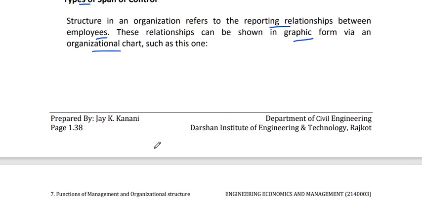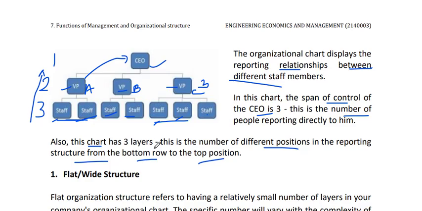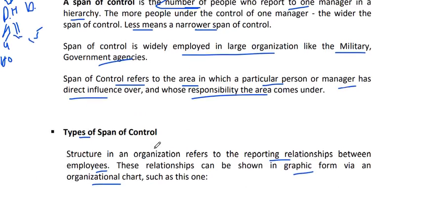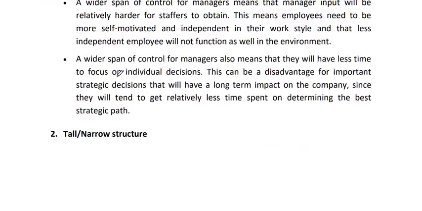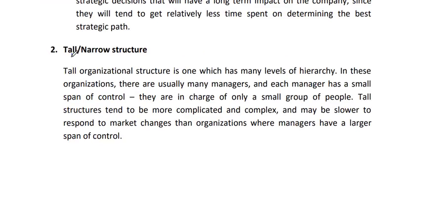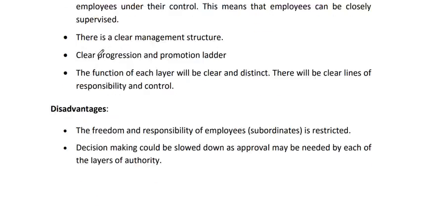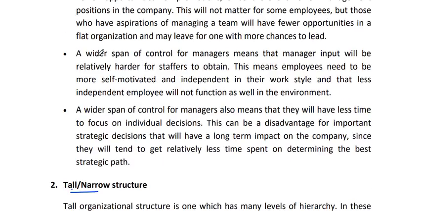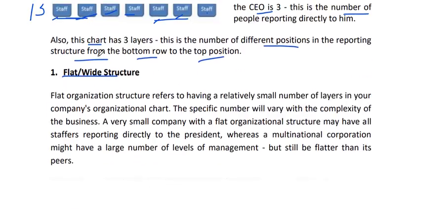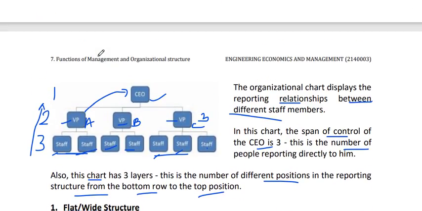So now, the different types of span of control: first is flat structure, then tall and narrow structure. There are 2 types of span of control, which we will discuss in the next lecture.